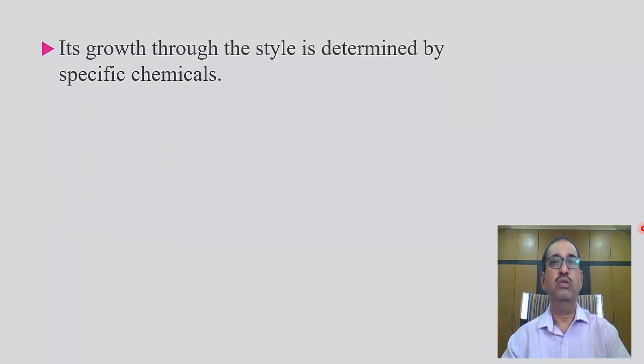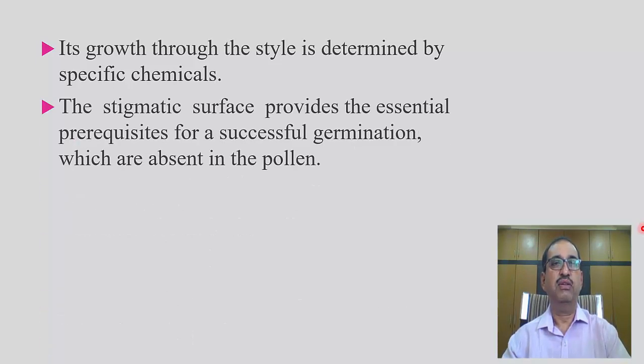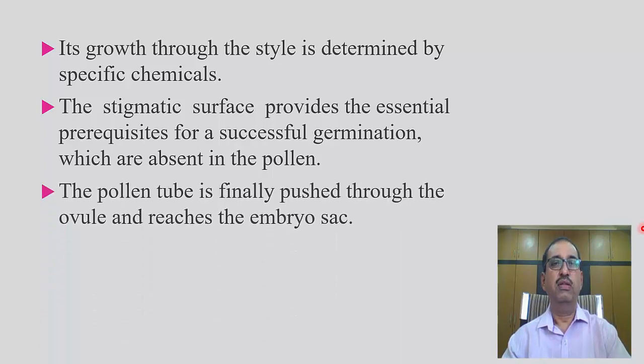Its growth through the style is determined by specific chemicals. The stigmatic surface provides the essential prerequisites for successful germination, which are absent in pollen. The pollen tube is finally pushed through the ovule and reaches the embryo sac.